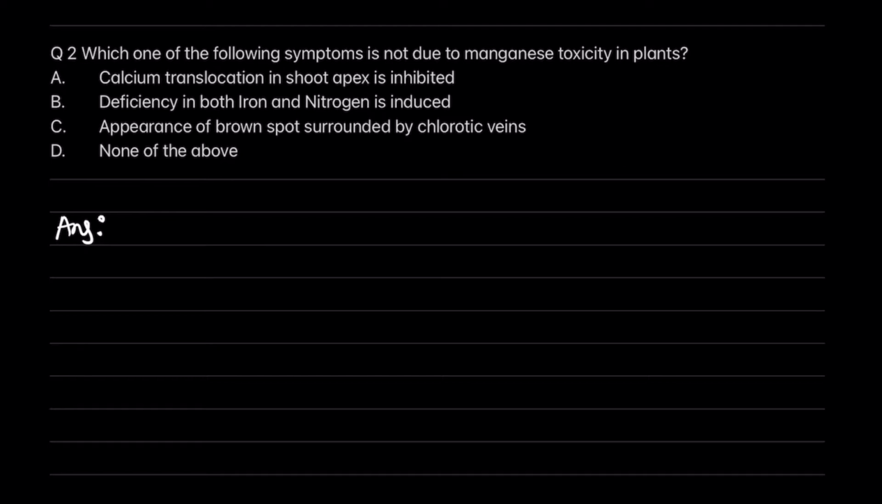That is the calcium translocation in the shoot apex being inhibited. This is true. So we are supposed to find which of the following symptoms is not due to manganese toxicity. So option A can be eliminated. Now, a few other symptoms of manganese toxicity are the appearance of brown spots surrounded by chlorotic veins. So we can also eliminate option C over here. Now, if you look at option B, yes, it causes a deficiency of iron for sure, but it has no effect on nitrogen. Therefore, option B is not linked with manganese toxicity. Therefore, B should be our answer.